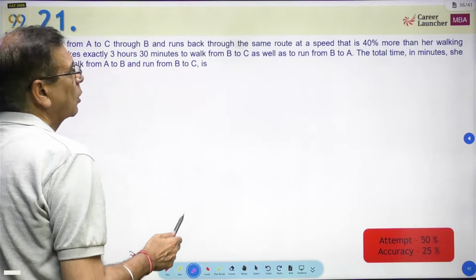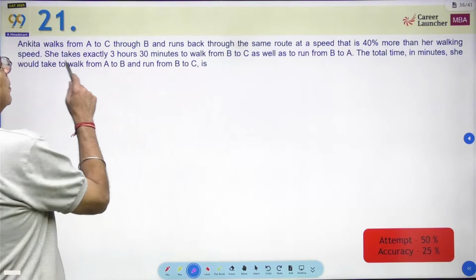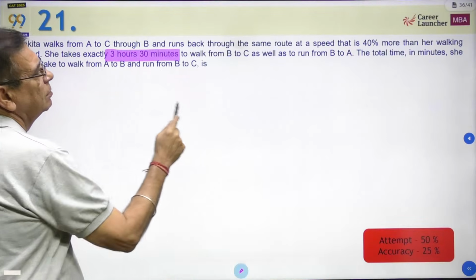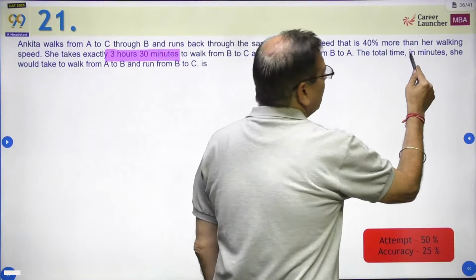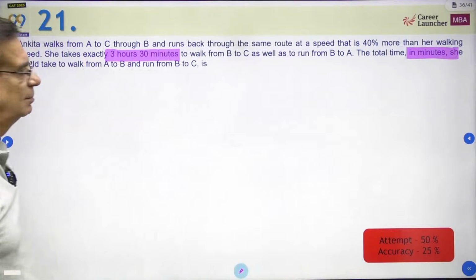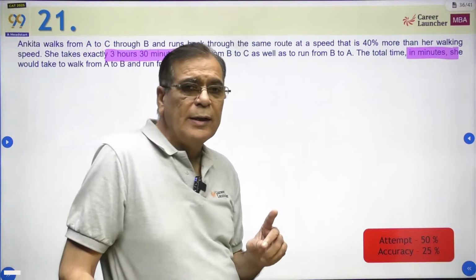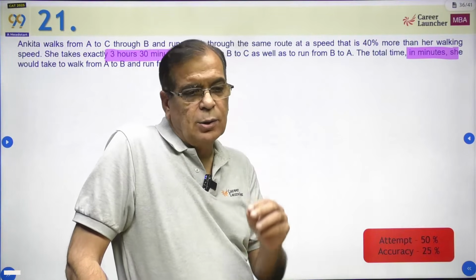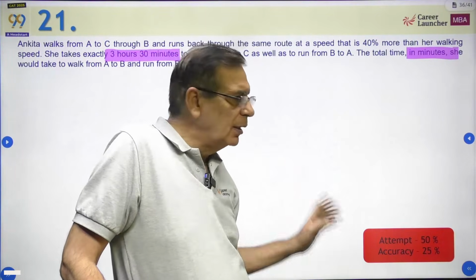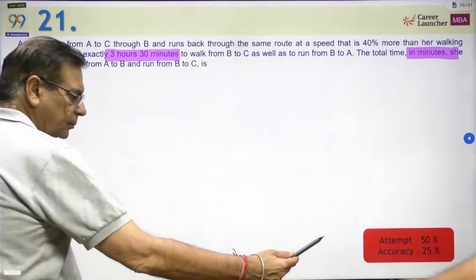The question is, the data is given in hours, and the answer has been asked in minutes. That is the problem people had. So the ground rule you need to remember: if the question is asking you the answer in minutes, do your calculation in minutes only.